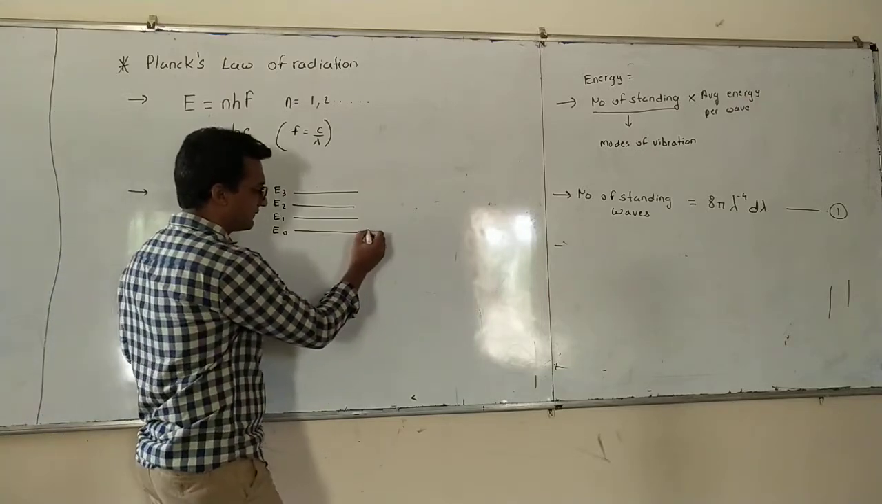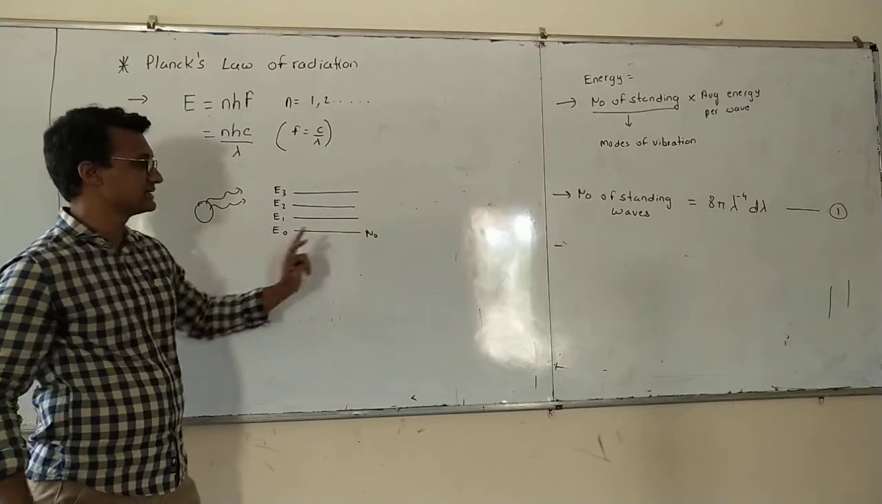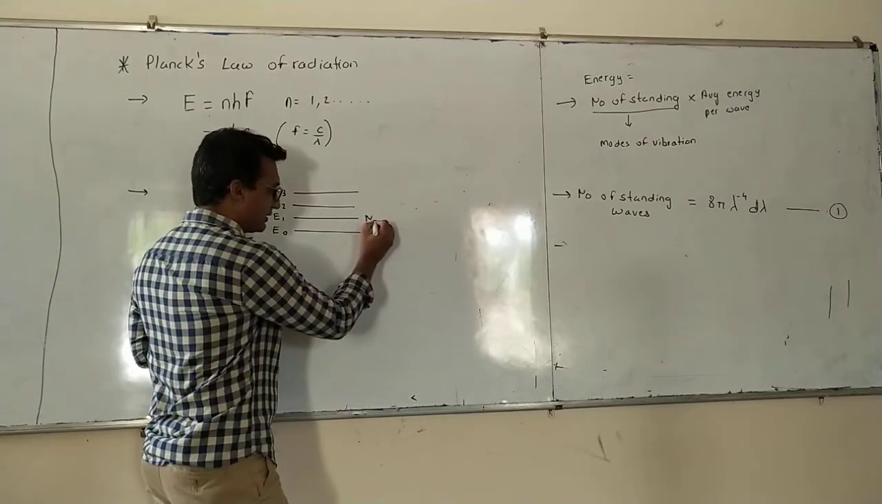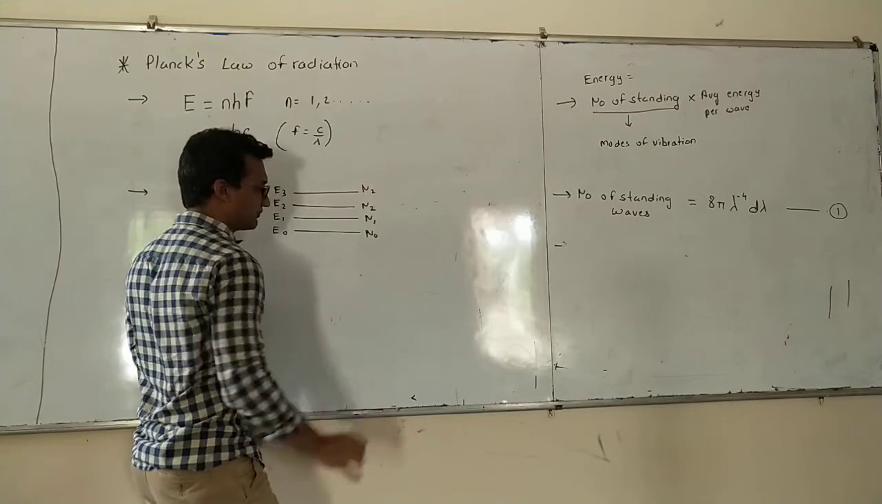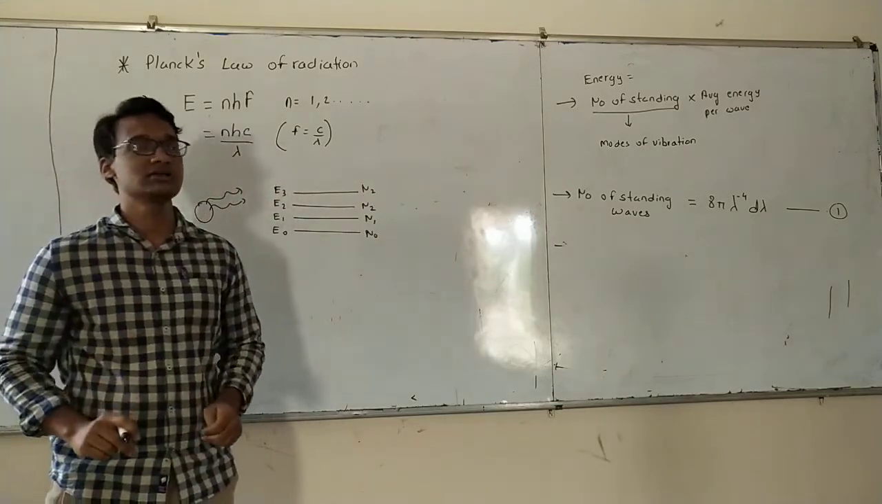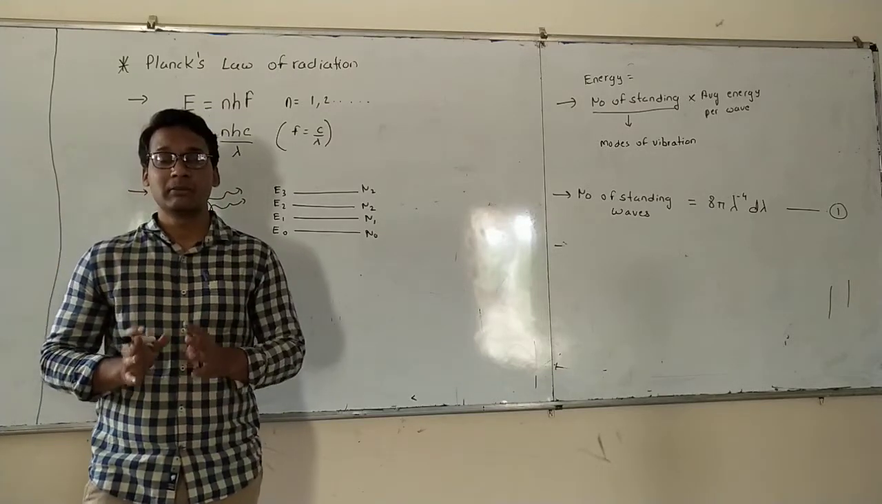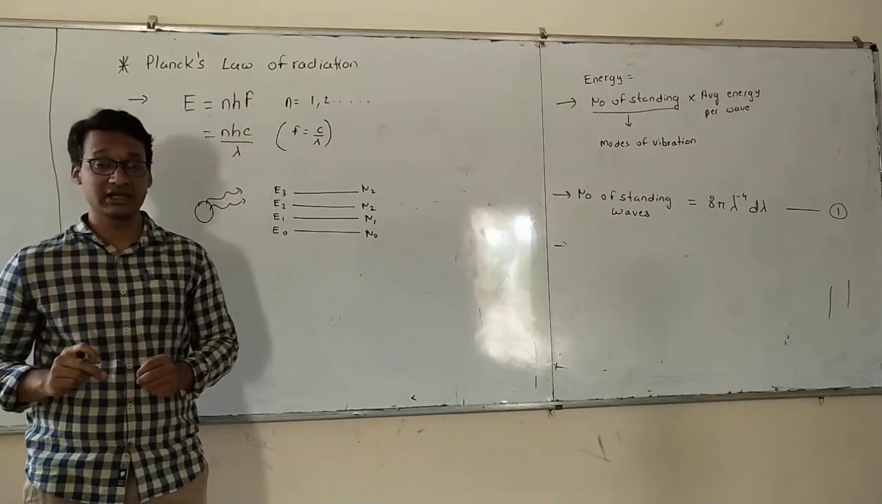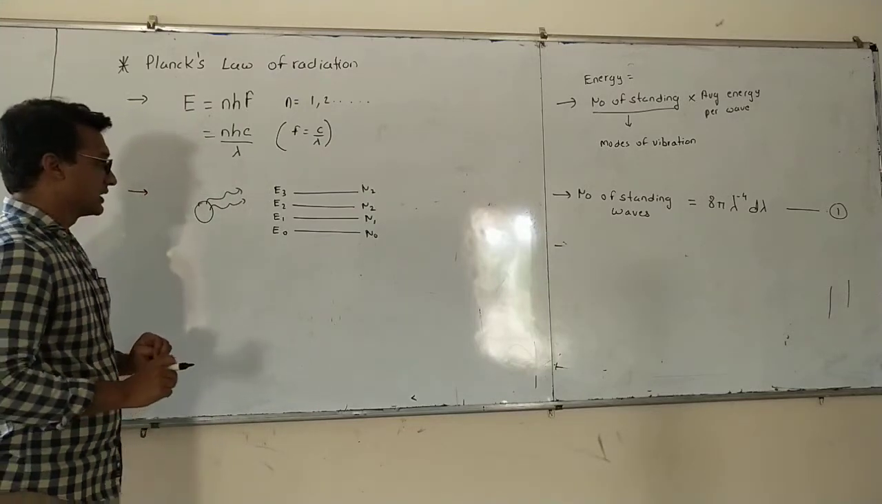The number of electrons at E0, let us say N0, N1, N2 and so on. These are the number of electrons in the particular energy orbital. We can also call them the number of oscillators.